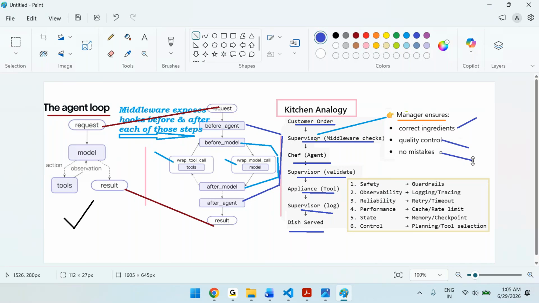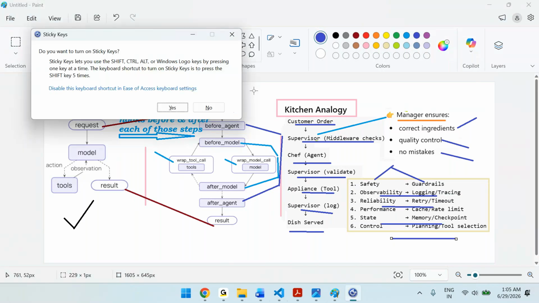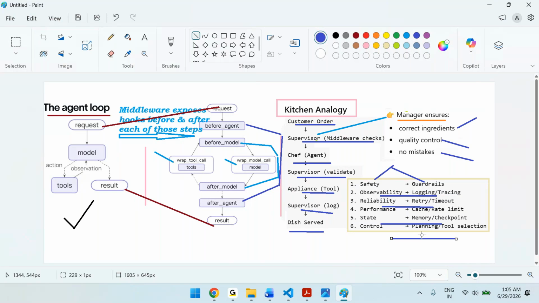That's it. Now we have different things. For safety purposes, we have guardrails. For observability purposes, you can do the logging. We'll practice all these things: guardrails, logging, retry, performance, state, memory. We already saw some of these. Like this, we have different things which we will practice. Next, that's about this picture. We are discussing all these things.